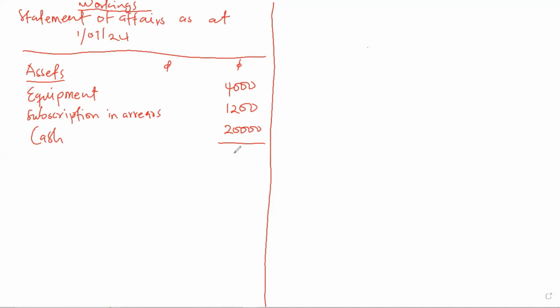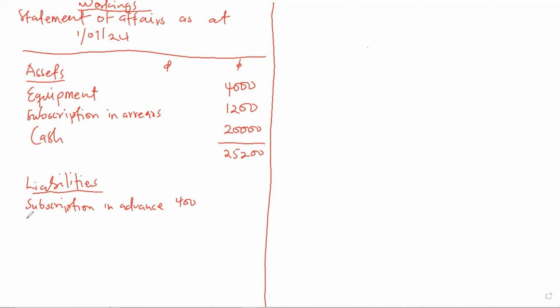So when we add all the assets as at 1st January 2024, we will get 25,200. Then we come and less liabilities as at 1st January 2024. So we have subscription in advance. Subscription in advance is a liability, which is 400 as at 1st January 2024.